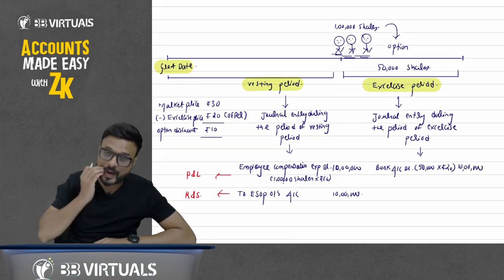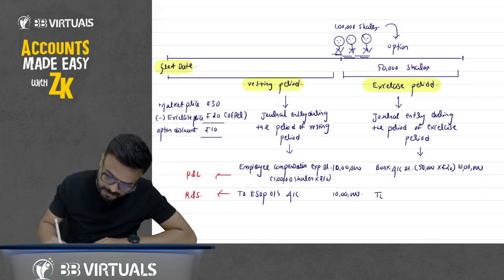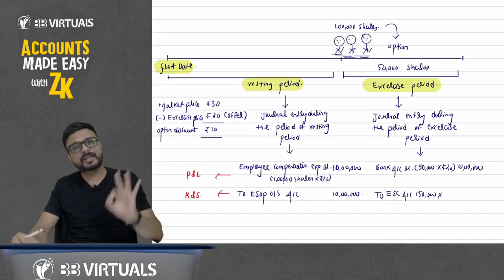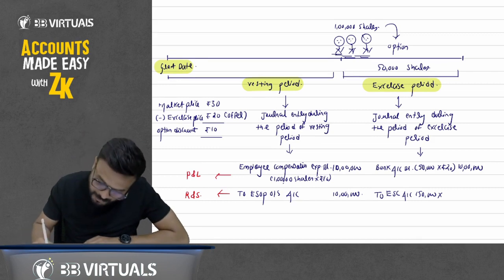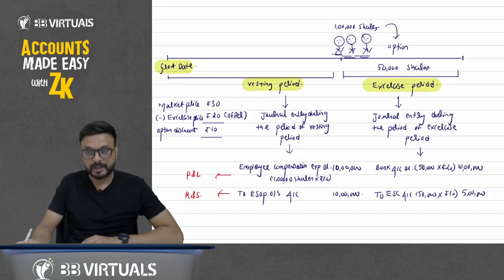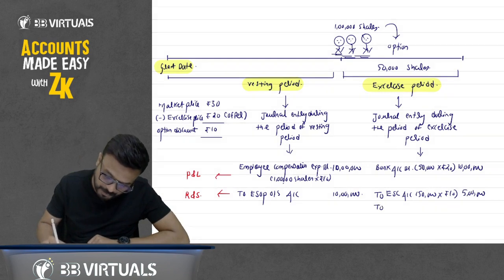Okay. Now to, keep the space for my first line. Don't write, keep the space for one. Just the first line. To, I am issuing shares: equity share capital account. The number of shares is 50,000. Capital is always recorded at face value. The face value is rupees 10. So 50,000 multiplied by 10, that comes to 5 lakh. So bank account debit 10 lakh to equity share capital. Now the remaining will go to the securities premium account.